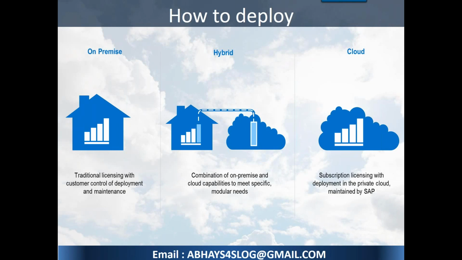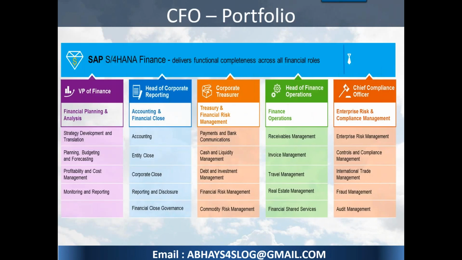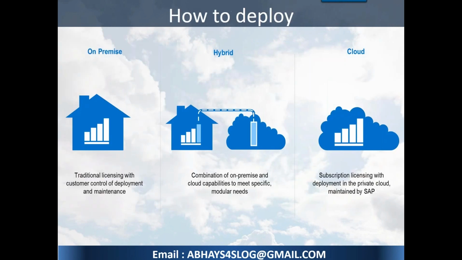Hi Abhay, this is Sudeep. Yeah, Sudeep. I heard that in S4HANA, the material master length increases from 18 to 40, or 20 to 40, something like that. Is it right? Yeah, you're right, but we will discuss that in the cross logistics module.